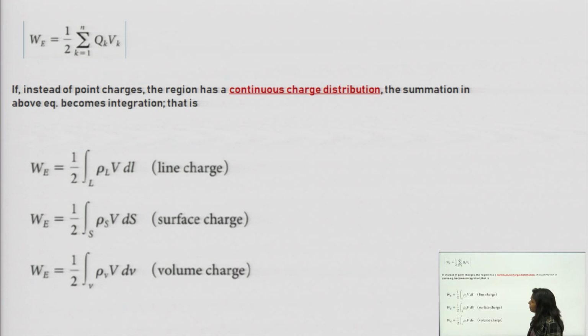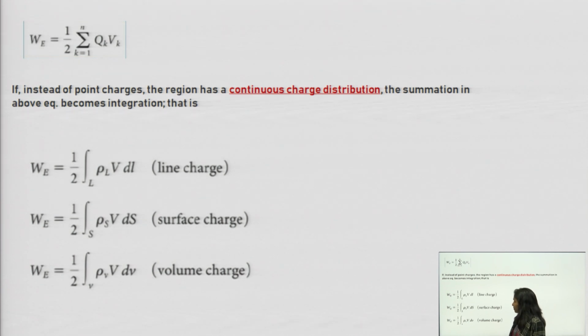Further, if the charge distribution is a line charge, then we can use this formula, where we simply write rho L dl in place of q and integrate it over the line, that is a line integration.